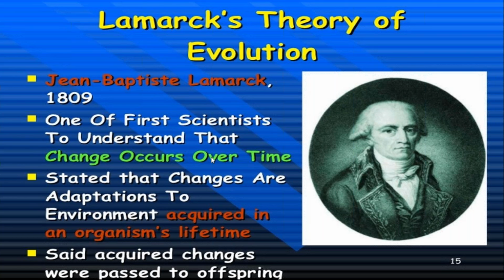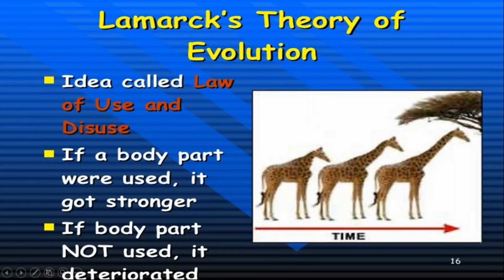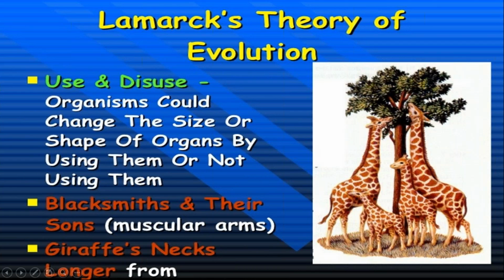As per Lamarck, changes occur over time. From time to time, these changes take place, not because of any resource, but as per the environment and the time, and these are passed from the parents to the offspring. This theory was highly criticized, and I am just showing why.